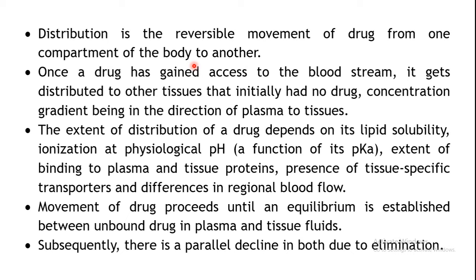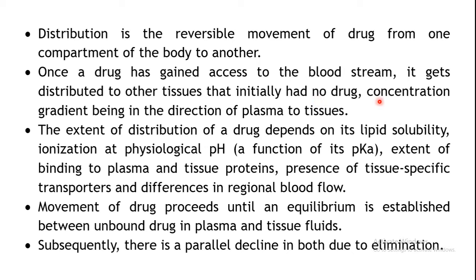Now once the drug reaches the systemic circulation, after it is administered, it will get absorbed, as we have seen earlier, and reach the bloodstream. Once it is in the blood, it will be taken to the different tissues. So the first time you administer a particular drug, it will reach your blood circulation and blood will take it to the other tissues of the body which initially had no drug.